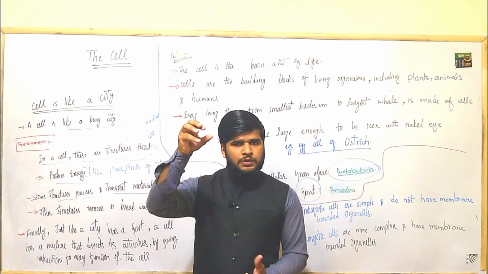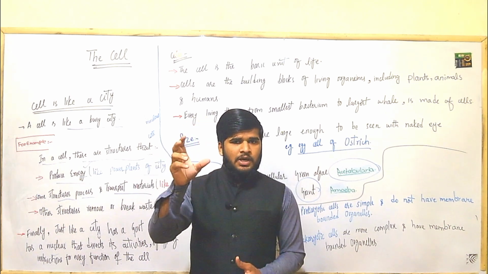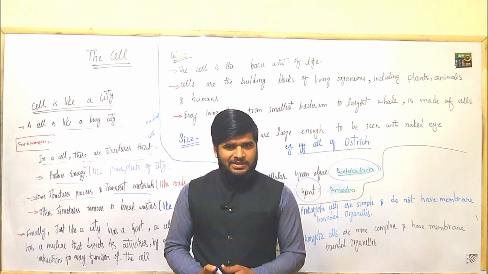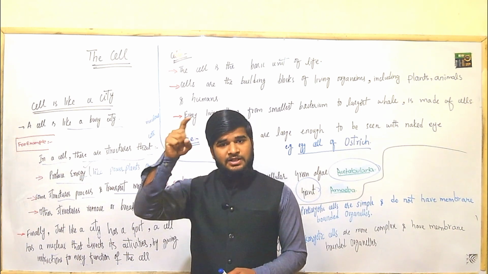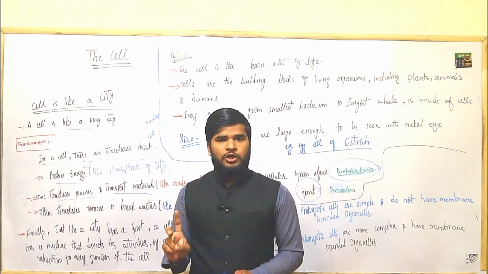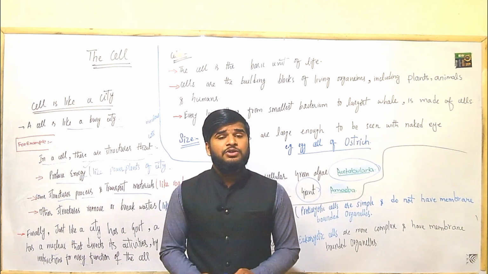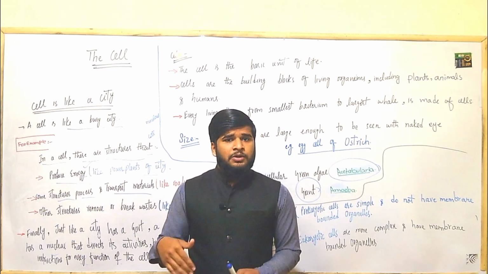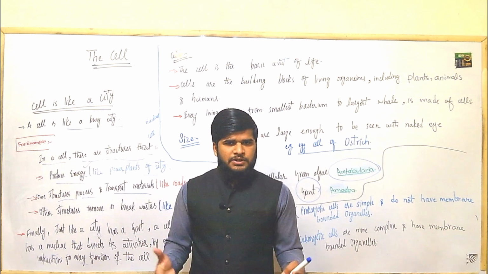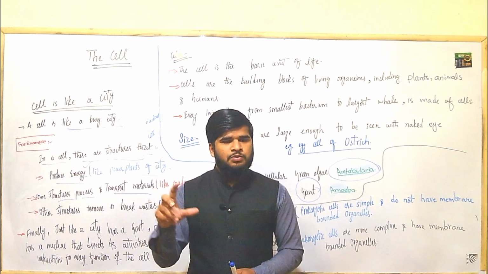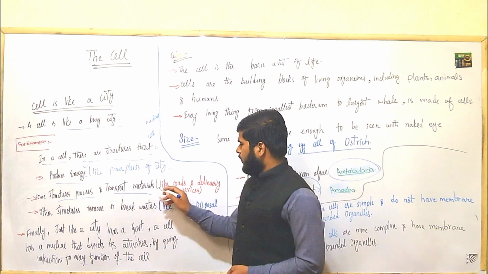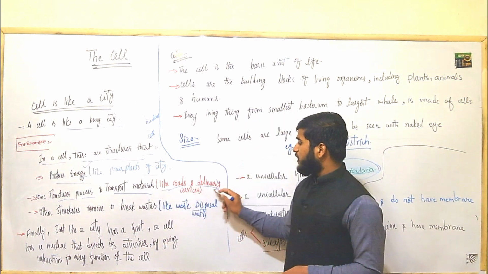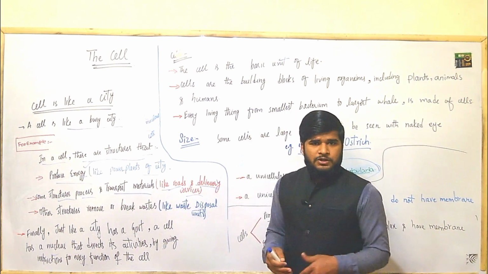Now it will fuse with the Golgi apparatus, which is commonly known as Golgi complex. When it is fused with Golgi complex, the material that is present in the vesicle that was derived from smooth endoplasmic reticulum is further modified, and after certain changes, the material is released by Golgi complex as a Golgi vesicle. So in the same way, in a city, there are roads and delivery services. What do the roads do?